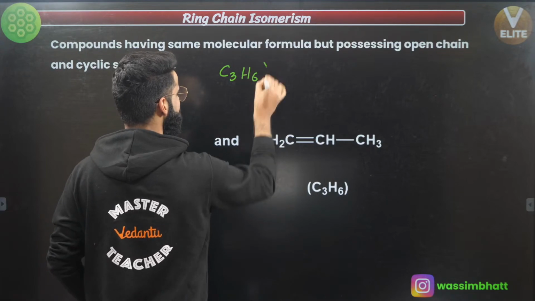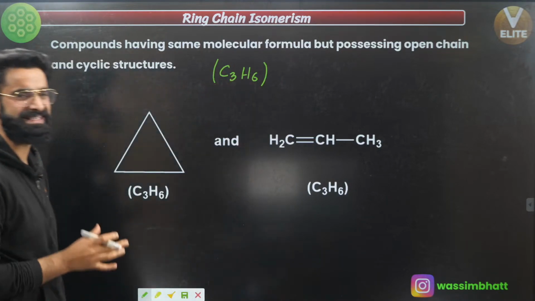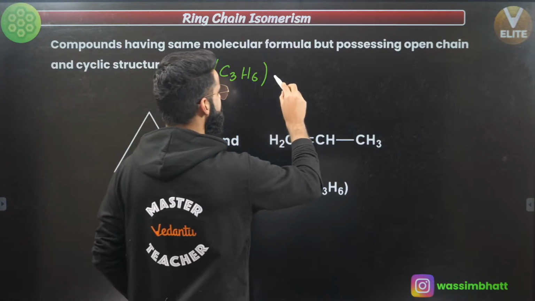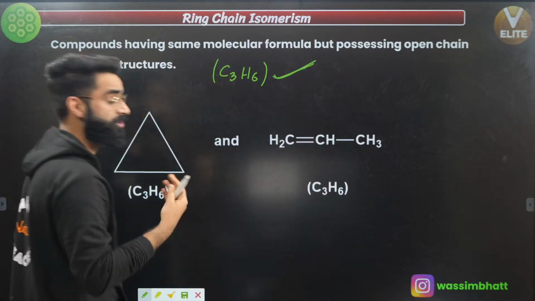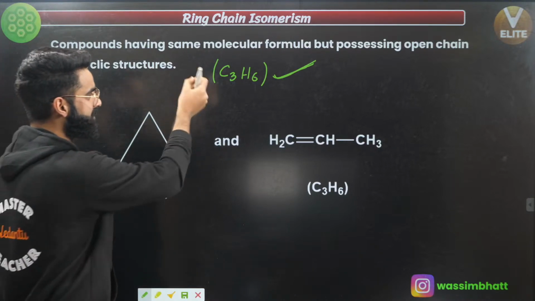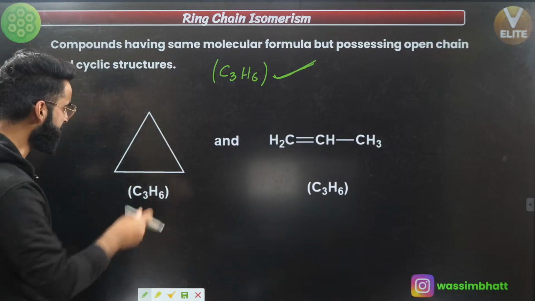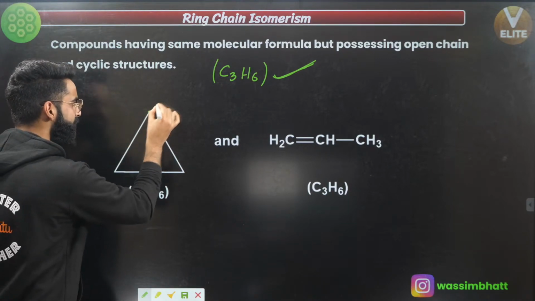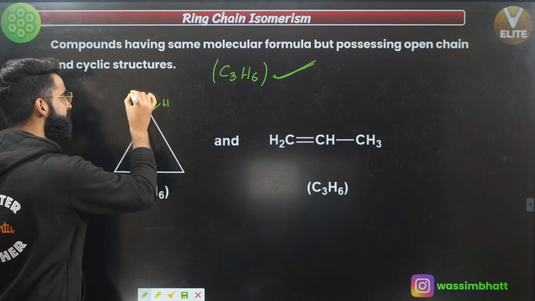First of all, what all possible structures can I draw for this molecule whose molecular formula is C3H6? Well, people, if you look at this structure right here, over here you've got carbon, which is attached with two hydrogens as well.